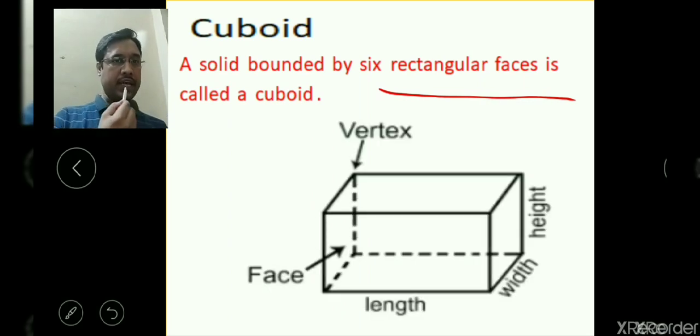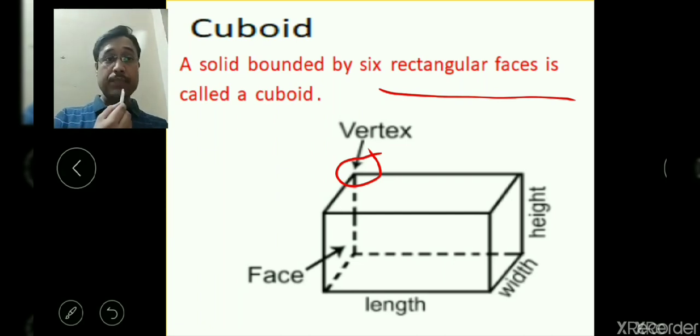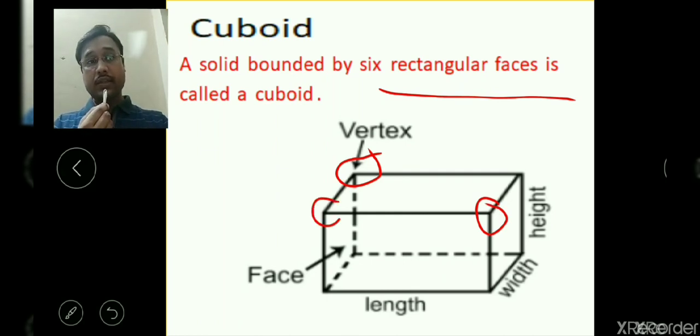Now in this diagram you can see the various parts of a cuboid. The corner where two or more edges of a cuboid meet with each other, that point is known as the vertex. We can say corner or vertex. The point at which two or three edges of a cuboid meet with each other is called the vertex. Here this is shown. Similarly, this point is also a vertex only. This is also a vertex.